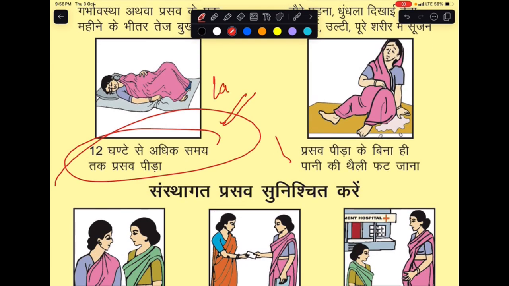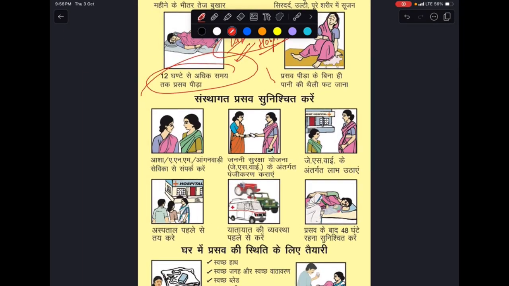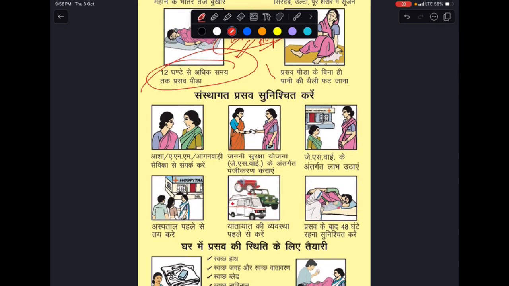In fact, as soon as the labor pains start, you must take her to the hospital. It's not wise to keep her at home. You must not wait for 12 hours to pass and then take her to the hospital. No, take her immediately. All right, what's next?